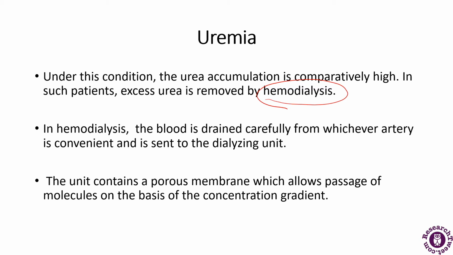Now the unit contains a porous membrane which allows the passage of molecules on the basis of the concentration gradient. So this is about uremia. If there is an excess of urea in the patient's body, then it will be removed through the hemodialysis process. So in hemodialysis, what is happening? The blood is drained carefully from whichever artery is convenient, and it is sent to the dialyzing unit. So this is what uremia is.